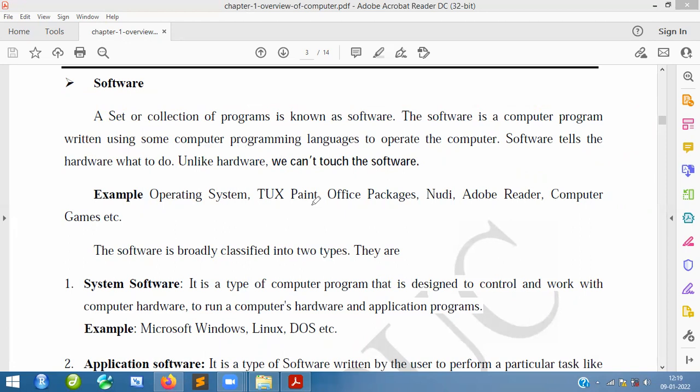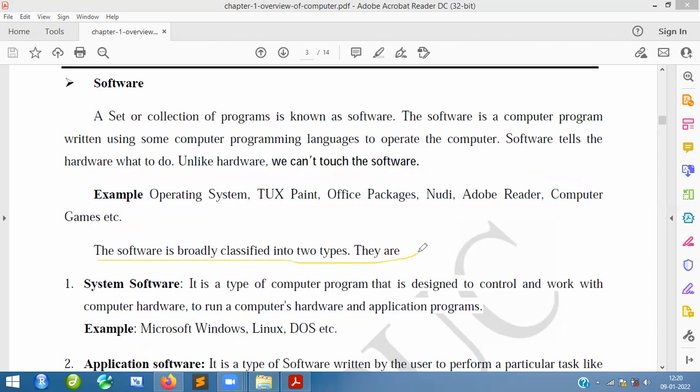Examples of software are operating systems, Office, Node, Acrobat Reader, computer games. Again, you can see apps. All these things are apps. When you see them on the mobile, there are so many apps, and you cannot do anything physically with them. If you touch anything on that particular app, it will show you the data, because it is written in a language. A certain language will be used to create an application. So these are actually called software.